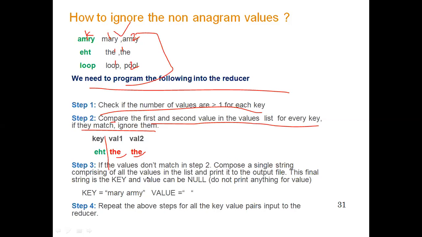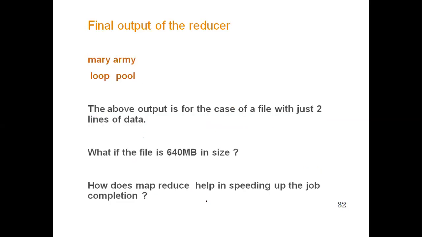This final string is the key and the value can be null, so don't print anything for the value. Key is Mary, army. Value is this thing in this case. Now keep on repeating these steps until we get all the key-value pairs in the input file. So the final output of the reducer stage will be these anagrams.